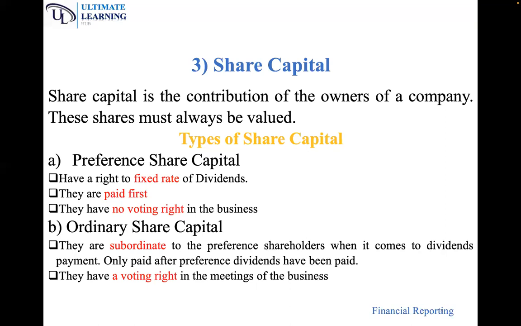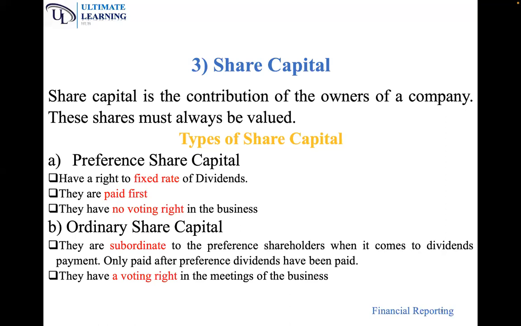Redeemable are treated as non-current liabilities because the shares are issued, but I have the option to sell the shares back. So it is treated like a loan. Now, for the redeemable, the return to the share capital is treated as a finance cost.